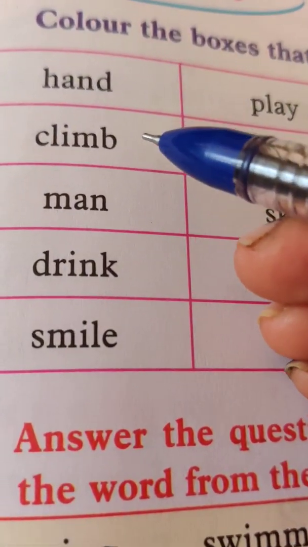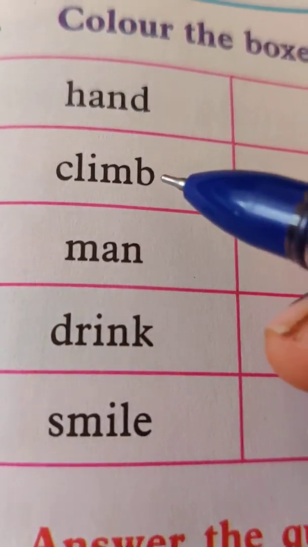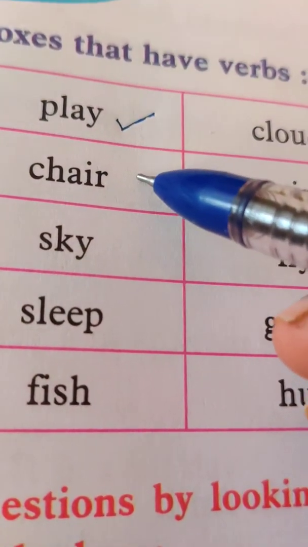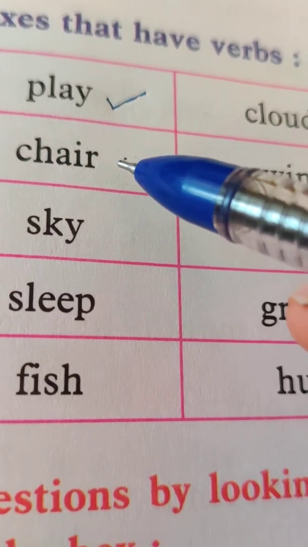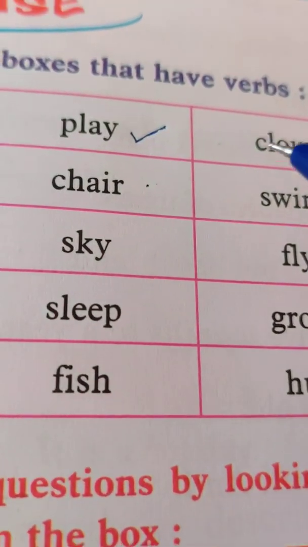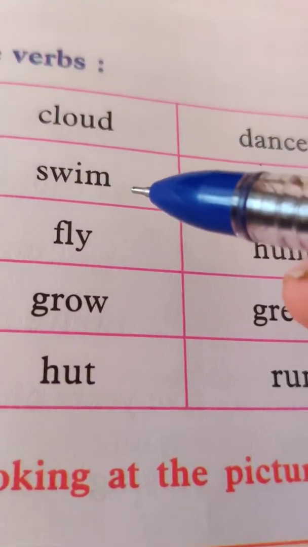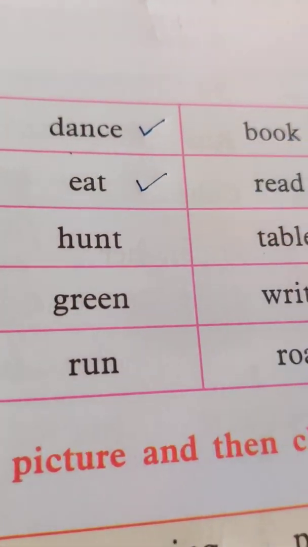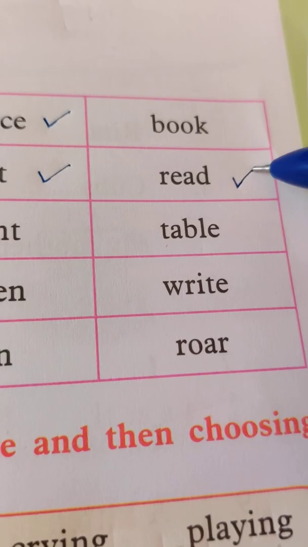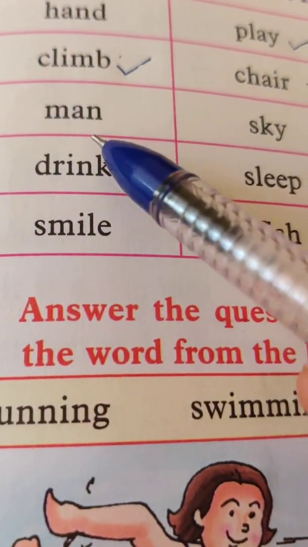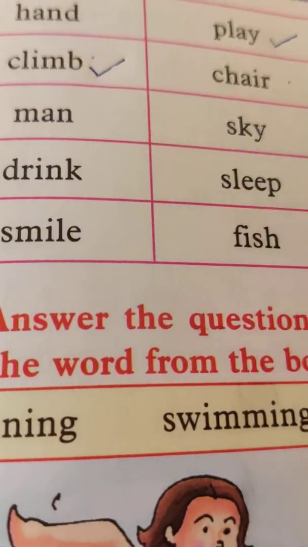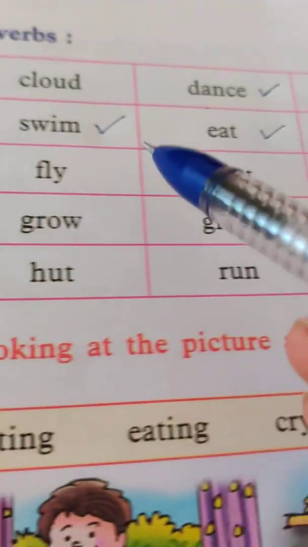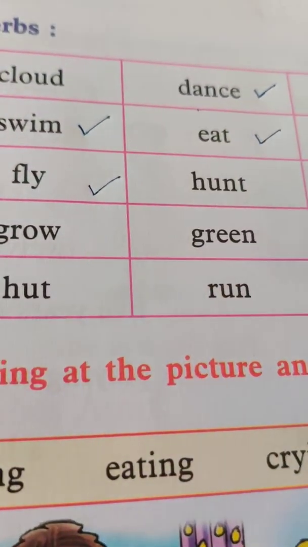What about climb? Climb is an action. You have to do it. So it's a verb. So let's color climb. Chair. Chair is a noun. It's not an action. So we will not color it. It's a noun, not a verb. Swim is a verb. It's an action. Eat is an action. Read is an action. Man is a noun. It's not an action. Sky, it's a noun. It's not an action. Fly, it's a verb. It's an action.